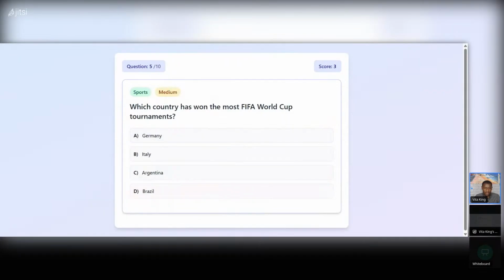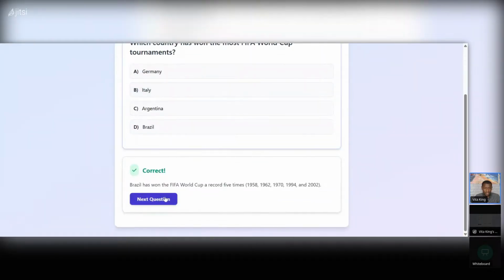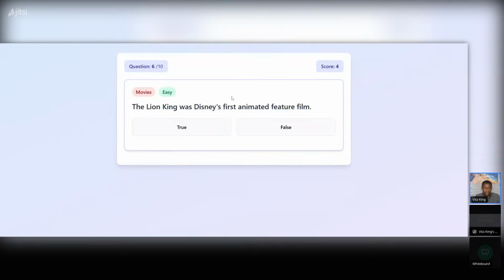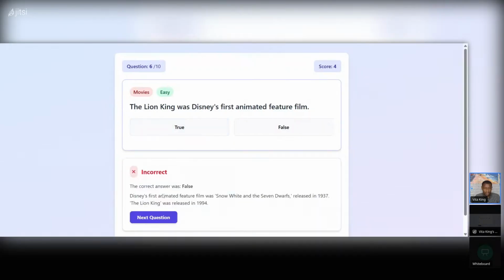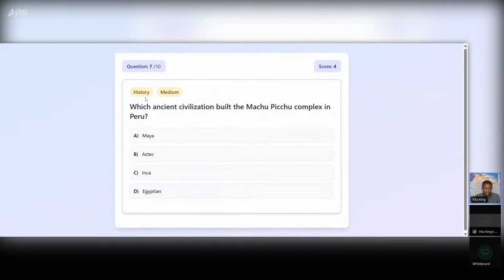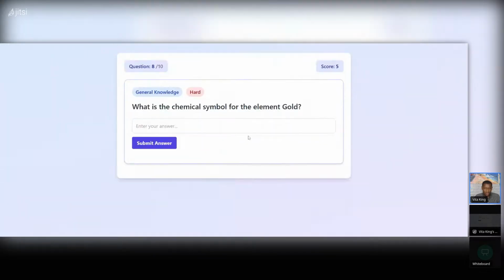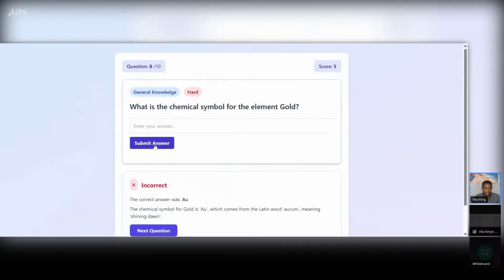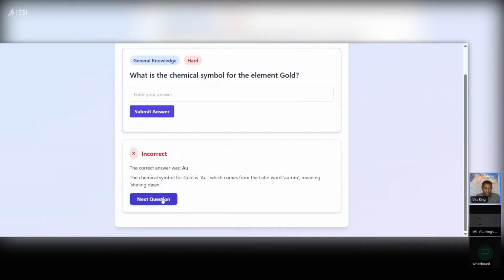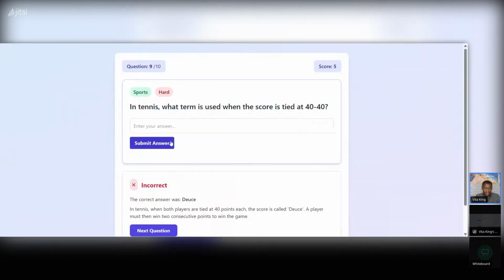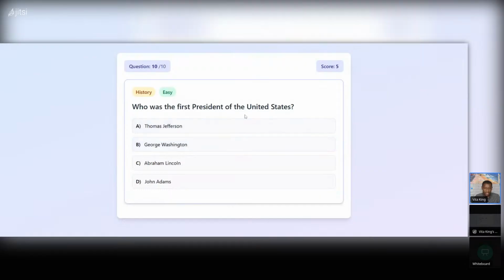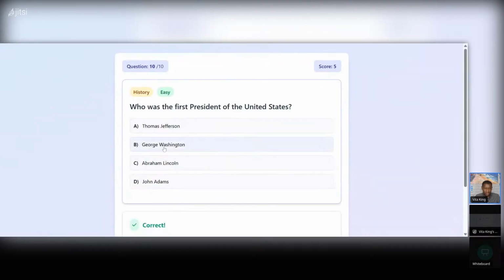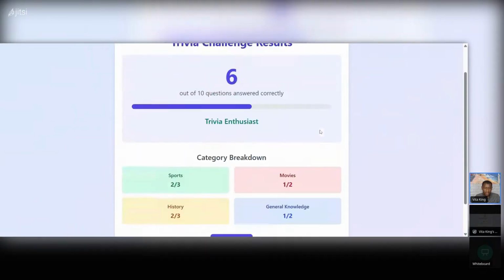What country has won the FIFA World Cup tournament? Brazil. Okay. In the animated feature film, true. Oh, incorrect. Okay, so I just want to go through it. Which civilization built the Inca? Okay, and then one more question. Okay, let's see if it's gonna work. I just want to see what the last page looks like. Which was the first president? George Washington. Yeah, okay, so here's the last page.